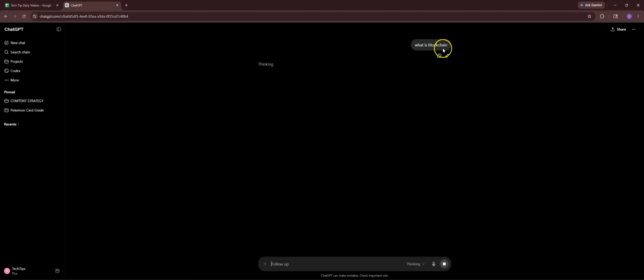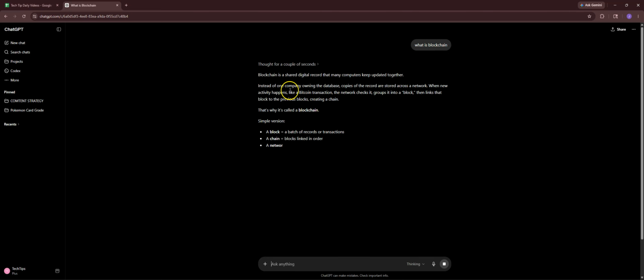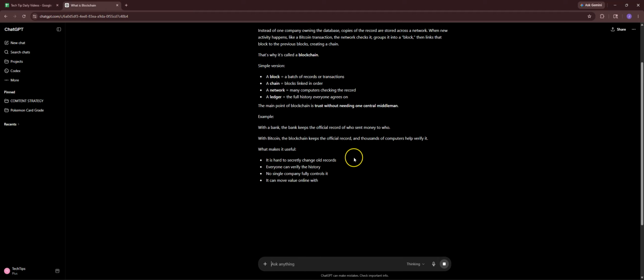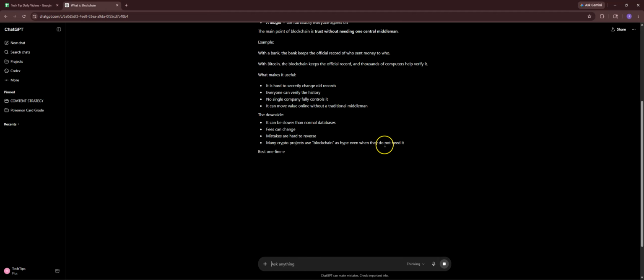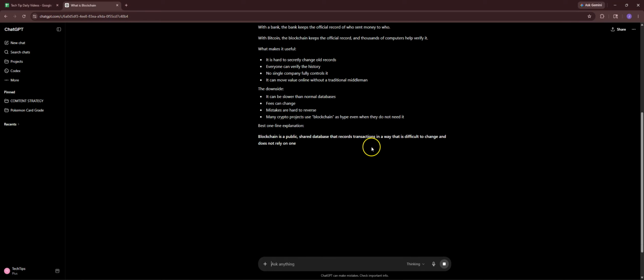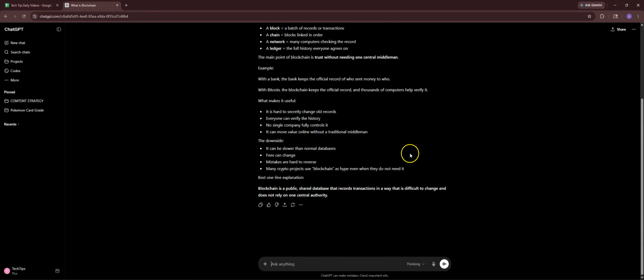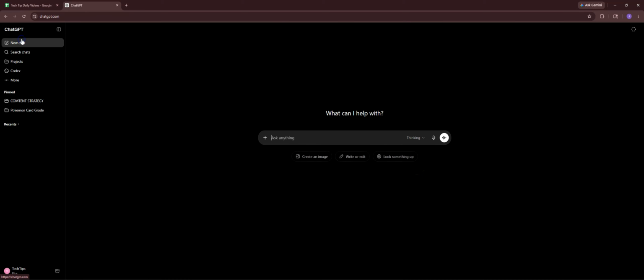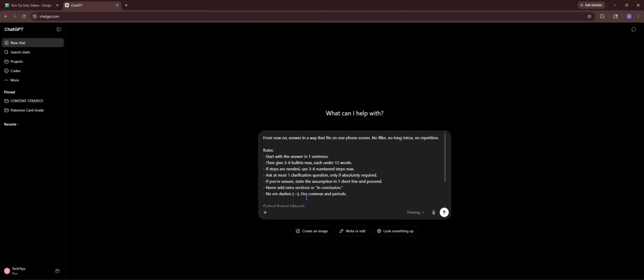So we see here what is blockchain, and it replies like this. So blockchain is shared digital record, yada yada yada. It goes into quite a ramble. I mean, not terrible given the context, I guess, but as we see here, it gives the example, what makes it useful. It's going down in a complete breakdown, going over everything that is, not exactly what we were asking. We were asking just for a concise answer. I wouldn't say this is a terrible response. It's probably utilizing some other stuff that we have. But let's go ahead and try out this prompt.